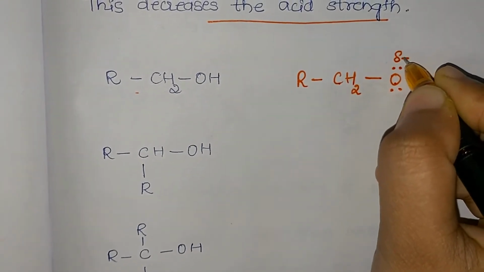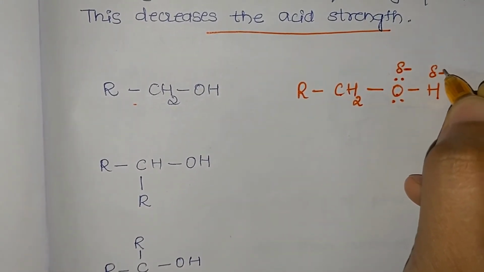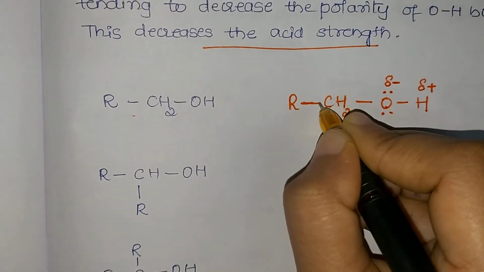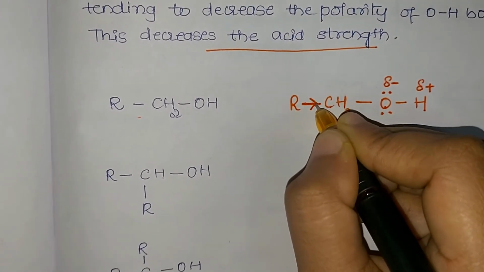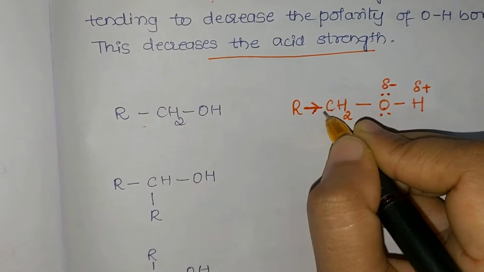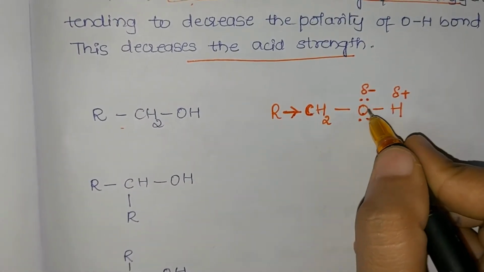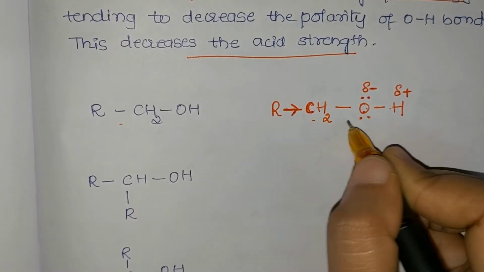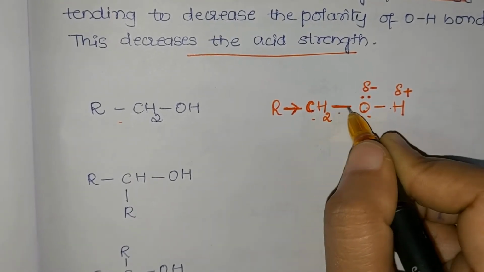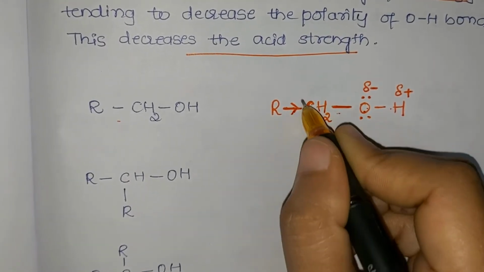Already oxygen has a partial negative charge and hydrogen has a partial positive charge. It is attached to the carbon atom, that is, the other carbon atom. Thus we say that it is not contributing much here, hence it can easily give out an H plus ion in this case. So this easily donates a proton. Instead of the CO bond, the OH bond will be broken here.